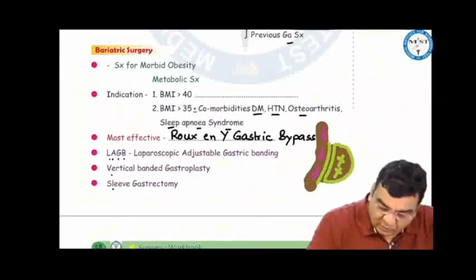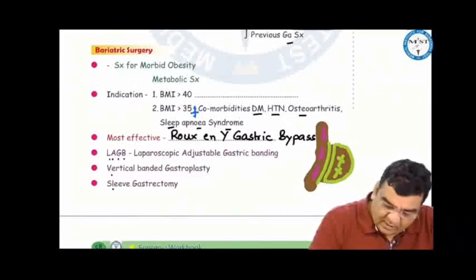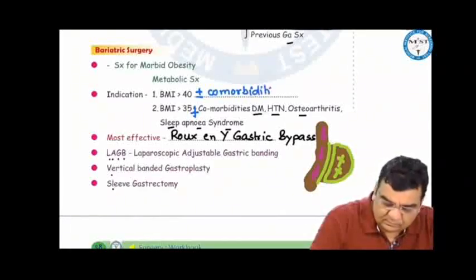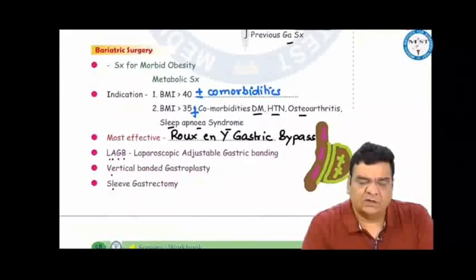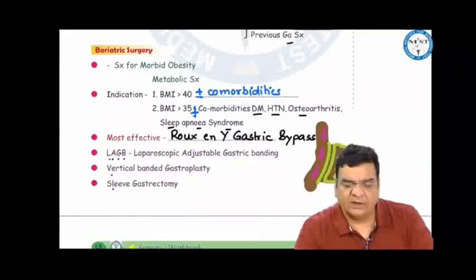Basically, if the BMI is more than 35 with comorbidities, and BMI more than 40 with or without comorbidities. Right. Now, the most effective bariatric surgery is gastric bypass. Other bariatric surgeries include vertical banded gastroplasty, laparoscopic adjustable gastric banding, and sleeve gastrectomy.